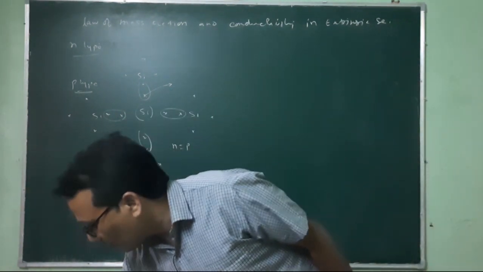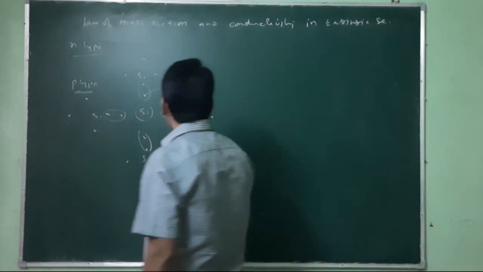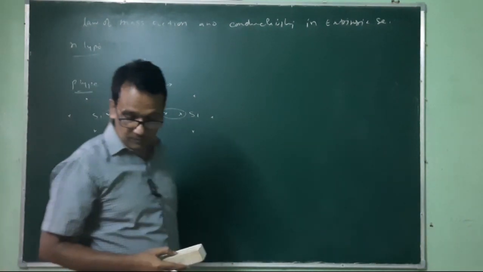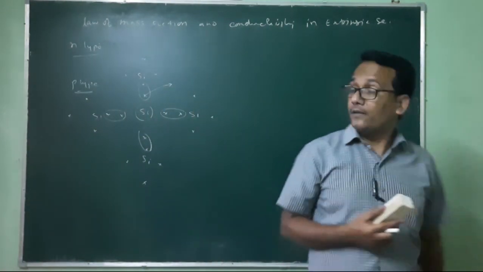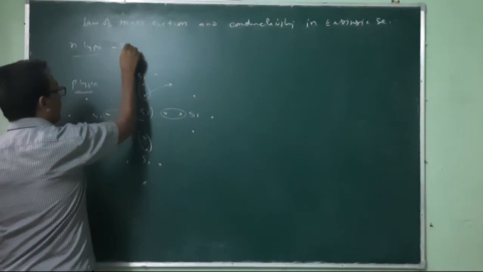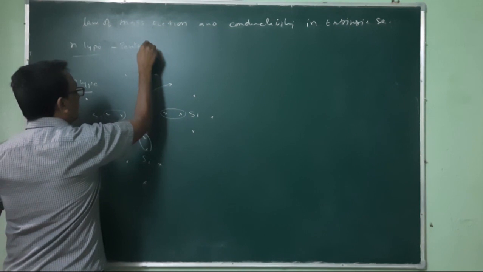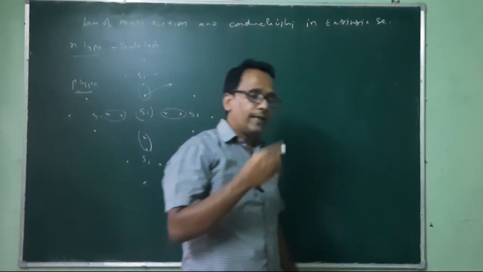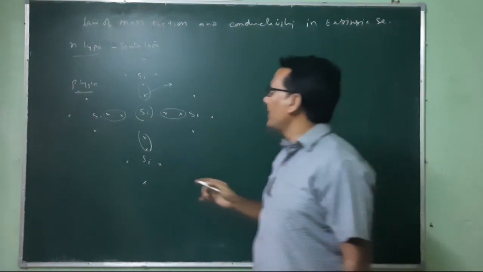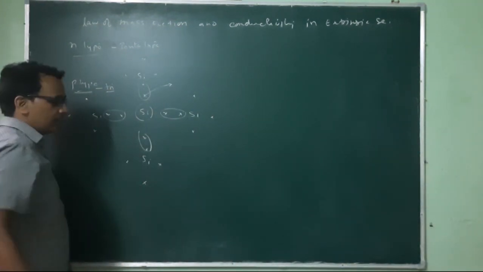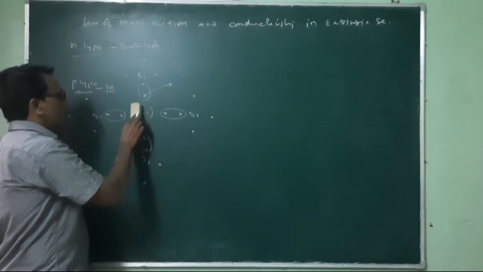But when we dope materials in place of the central silicon, if that material is pentavalent, then we will have N-type semiconductor. And if we have trivalent dopant material, then we will have P-type semiconductor.